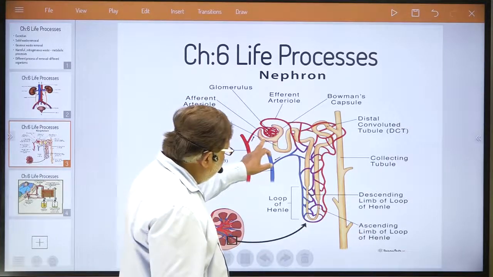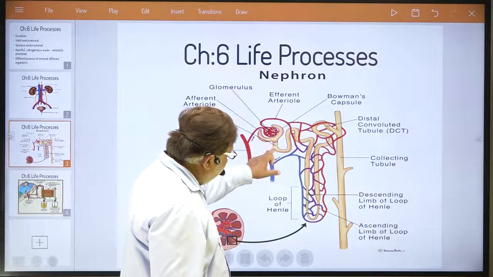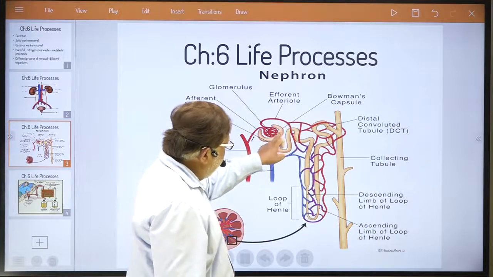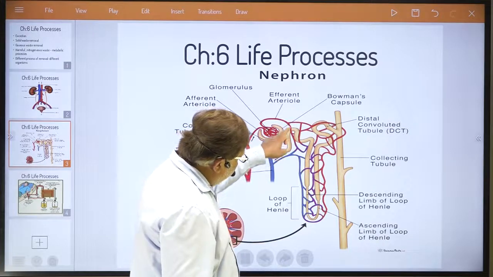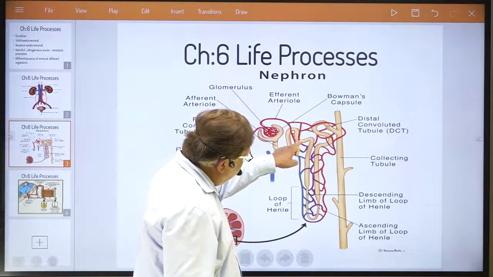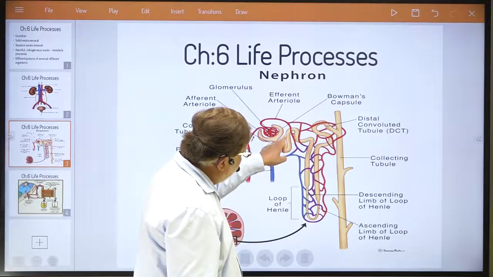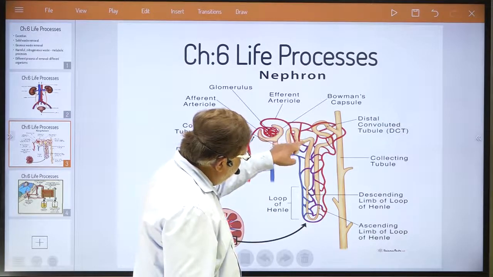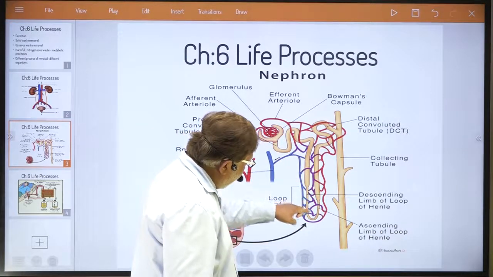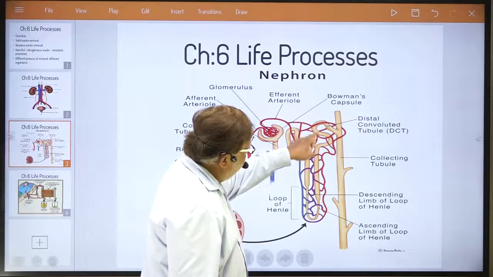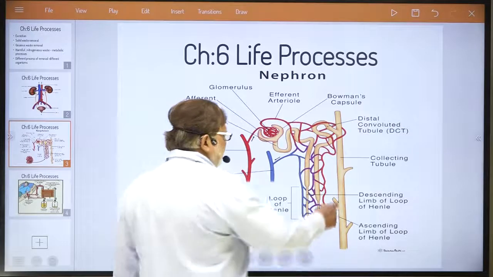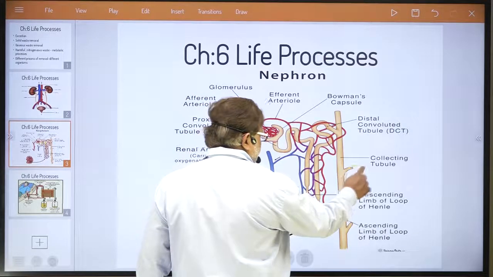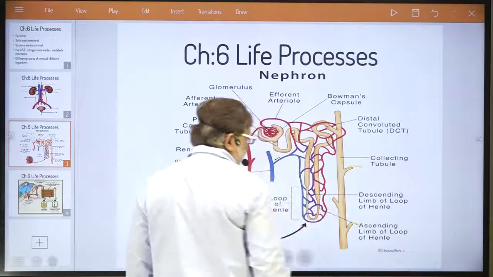Actually, you have to concentrate on this cup-shaped structure known as Bowman's capsule. Then this is the proximal convoluted tube. This is Henle's loop, and this is the distal convoluted tube, dear student, and these are the collecting tubules.